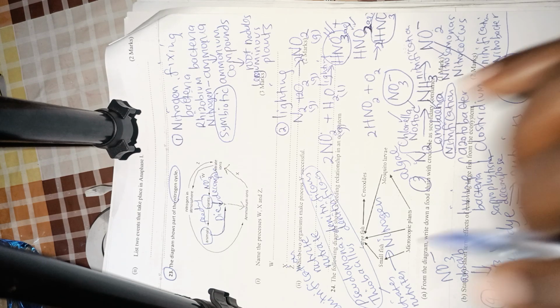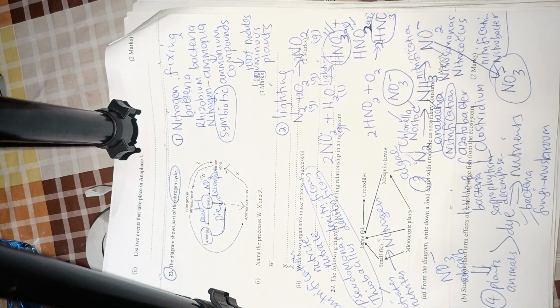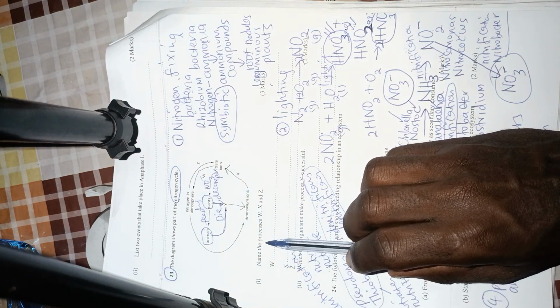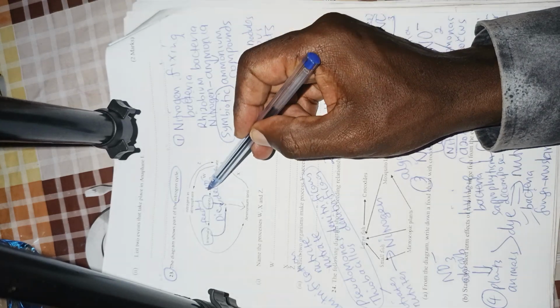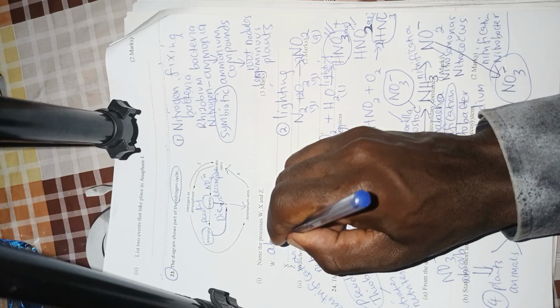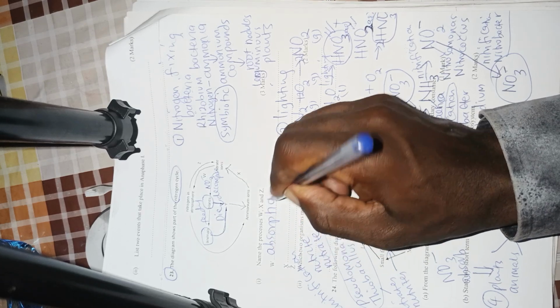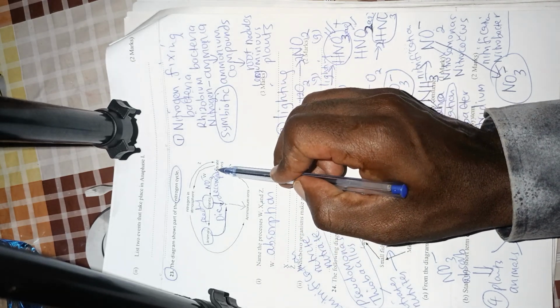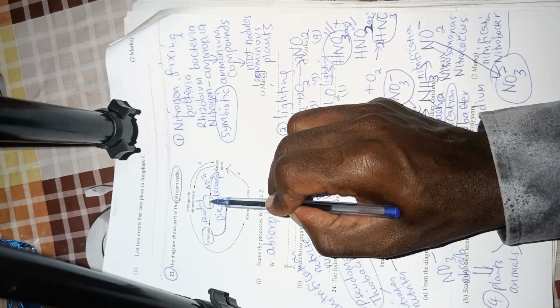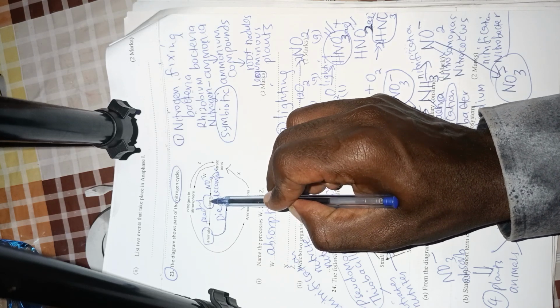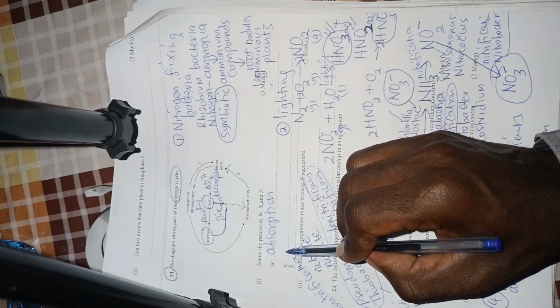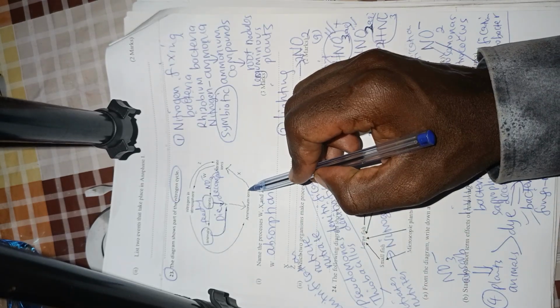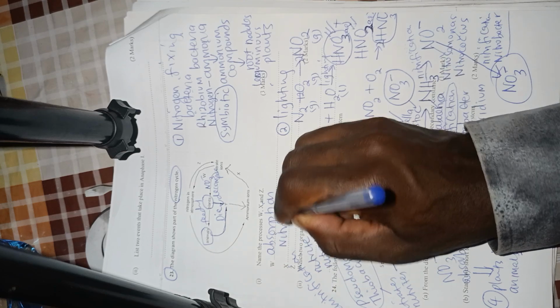And I just want to look at this question, then see what we are supposed to give as the answers. So name the processes W, X, and Y. Process W is called absorption. Why? The nitrates are getting absorbed by the plants to be used in the making of proteins. Correct. Process X, where the ammonium ions are getting converted into nitrate, is called nitrification.